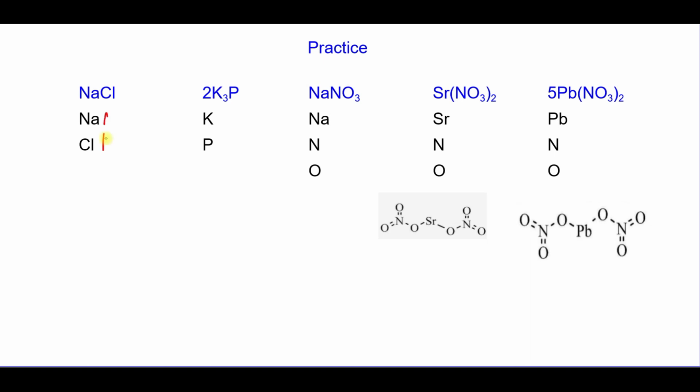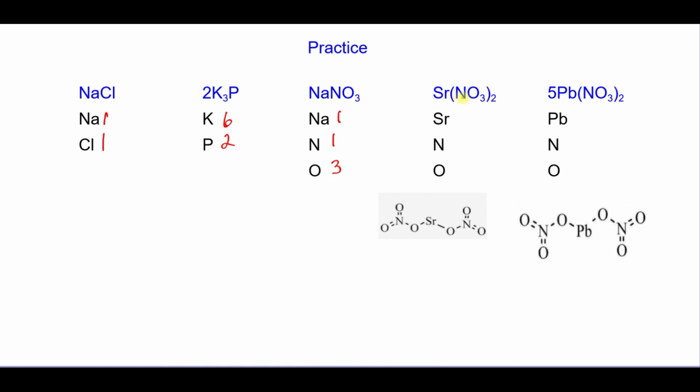We have 1 sodium and 1 chloride. 1 molecule has 3 potassium, but we have 2 molecules, so we have 6 potassiums and 2 phosphides. In our next molecule, we have 1 sodium, 1 nitrogen, and 3 oxygen.